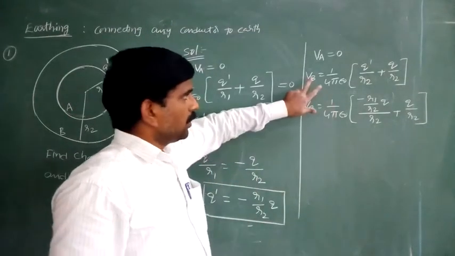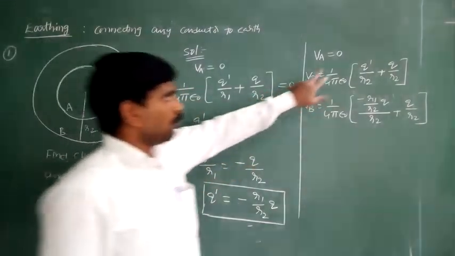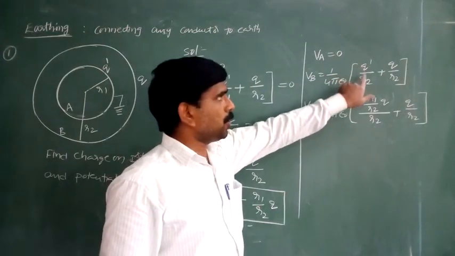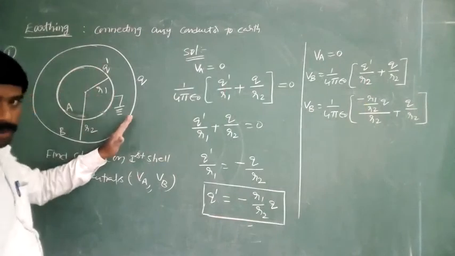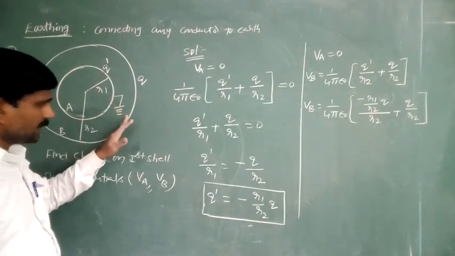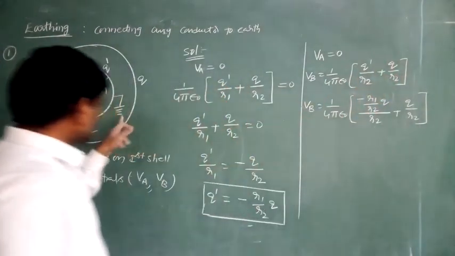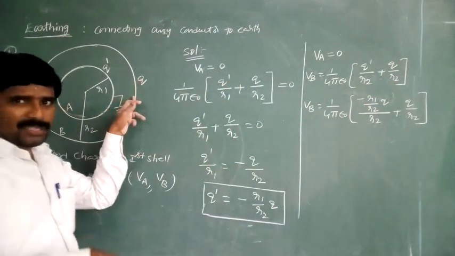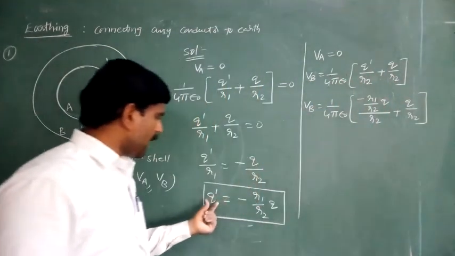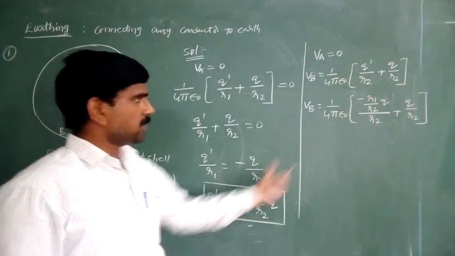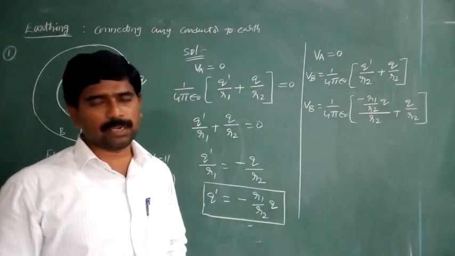Yes, observe. VB, the potential on the surface of the second shell, is equal to 1 by 4 pi epsilon naught into Q dash by R2. Why? Because for this charge, this is the outer point. For this shell, this is the outer point. So Q dash by R2, plus due to the charge on the surface of the second shell only, Q by R2. Substitute this Q dash value there. We get VB, the potential on the surface of the second shell.